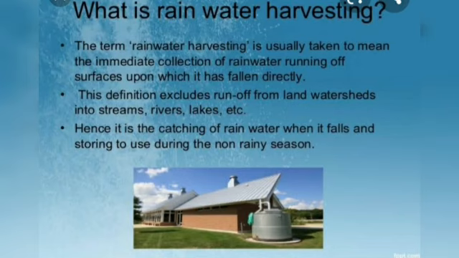Coming to the topic of rainwater harvesting: it is the activity of collecting rainwater directly or recharging it into the ground to improve groundwater storage in the aquifer, which can later be used during the dry season. In this method, the rainwater is collected on the rooftop and directed to tanks where it is stored, maybe outside the house or maybe in the ground.